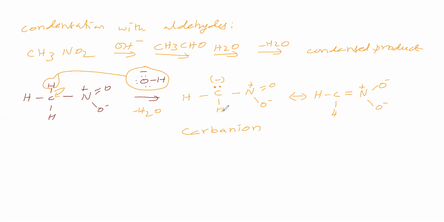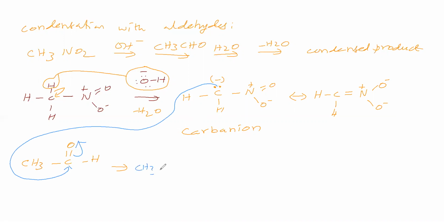Then this carbanion attacks this aldehyde. We will take the aldehyde CH3CHO. So how the carbanion attacks this aldehyde, we will see. This C minus attacks the aldehyde carbon, so the double bond migrates to oxygen. We get CH3, CH, with the double bond O becoming O minus, bonded with CH2 and NO2.